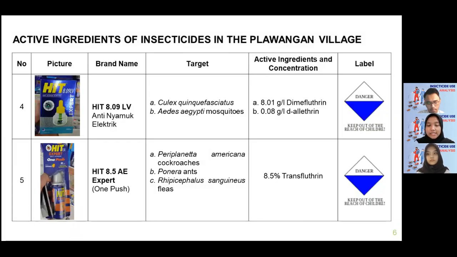And the fourth is an insecticide that has the active ingredients 8.01 gram per liter dimefluthrin and 0.08 gram per liter deltamethrin. This insecticide is used to kill Culex quinquefasciatus and also Aedes aegypti mosquitoes. This is a vaporized insecticide with a moderate level of toxicity. And the fifth is an insecticide that has 8.5% transfluthrin, used to kill Periplaneta americana, ponerine ants, and also Rhipicephalus sanguineus. This is an aerosol insecticide with a moderate level of toxicity.